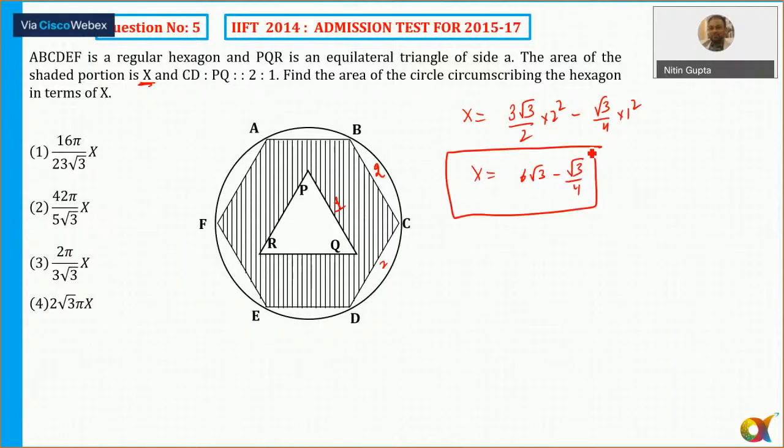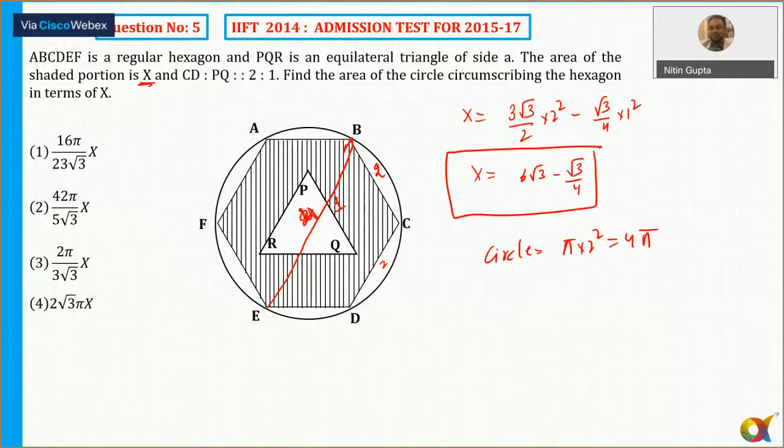Okay. Now I need to find the area of the circle. What is the area of the circle? The circle will be, what will it be? That is into 4, and the radius is 2. So the area of the circle is equal to pi r square, 4 pi. Okay. And I need to write this value in terms of what? X, isn't it? I need to write this 4 pi in terms of X, the area of the circle circumscribing this one. So what will 4 pi be in terms of X?